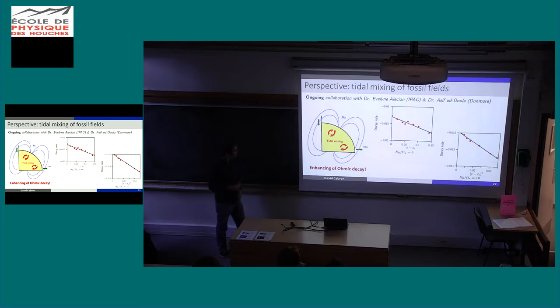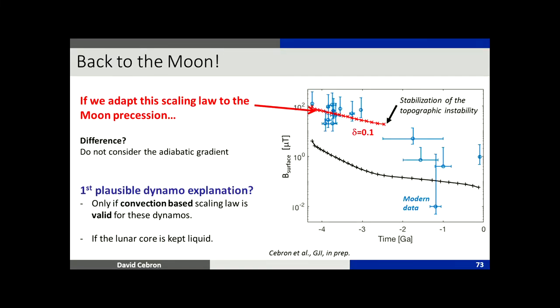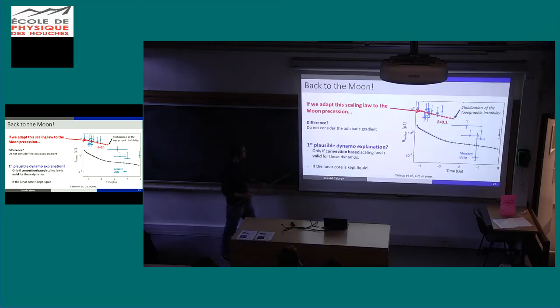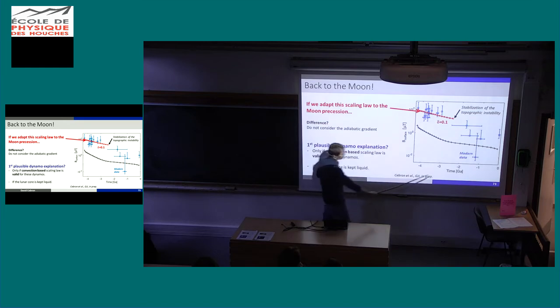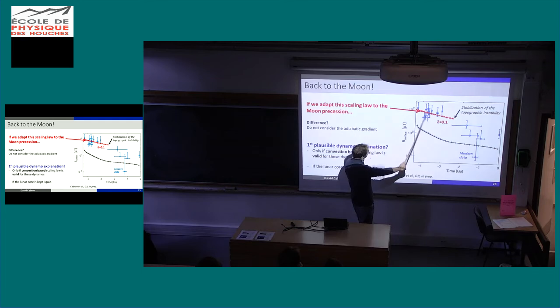And the perspective of this work is now to, I have no time. Switch that, it's more complicated. So now we can go back to the moon and adapt the scaling law for moon precession. So you remember we were topographic unstable here, and we can use the scaling law to predict the field. And you see that we are quite happy because it works quite well. If we use the scaling law, then it stops there because the instability disappears. So actually you have an oblique decay, but it disappears quite rapidly. And here now the values are in agreement with the data.